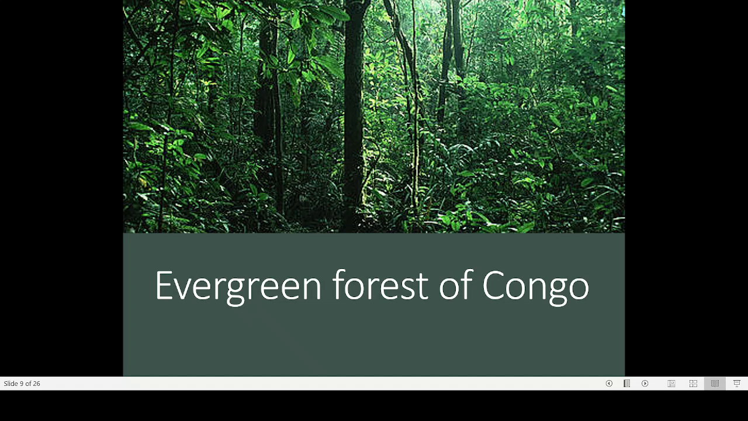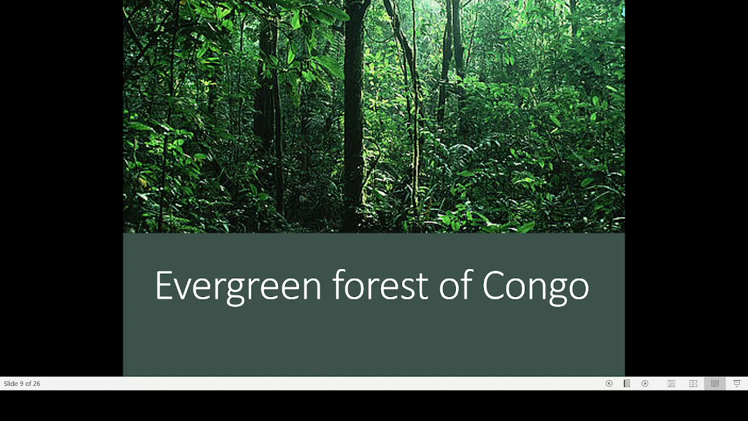Evergreen, what is the meaning of the word evergreen? They remain green throughout the year. That is the meaning of the word evergreen. Take the best example, a rubber tree. What happens for a rubber tree? There is falling of leaves. Rubber is actually a South American plant, not a native plant of Kerala.